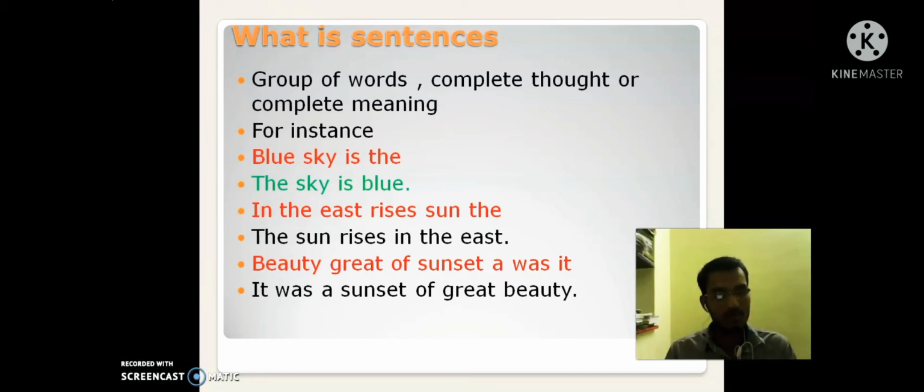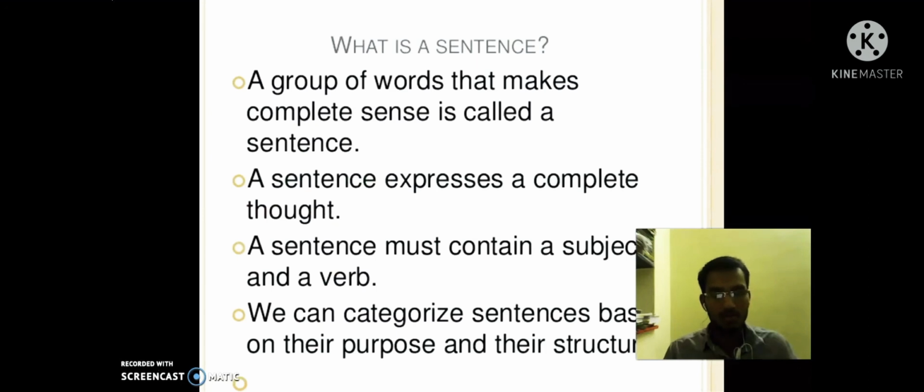This is all about a sentence: a group of words which gives complete meaning. Let us discuss the definition of a sentence. A group of words that makes complete sense is called a sentence.